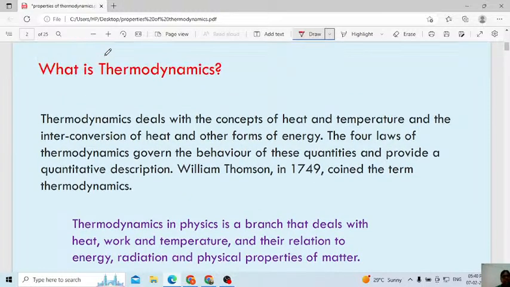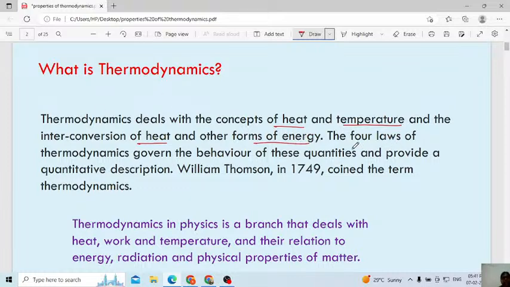Thermodynamics deals with the concept of heat, temperature, and the interconversion of heat and other forms of energy. What is the meaning of thermodynamics? It deals with the concept of heat and temperature, and also interconversion of heat and other forms of energy. Energy you can't create, you can't even destroy, you can only convert energy from one form to another form. That is what we consider as conservation of energy.